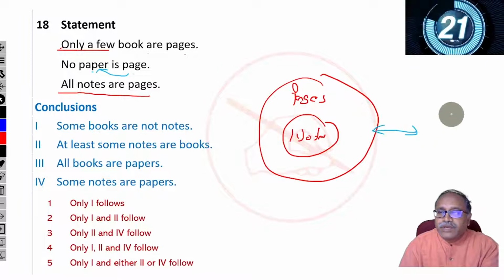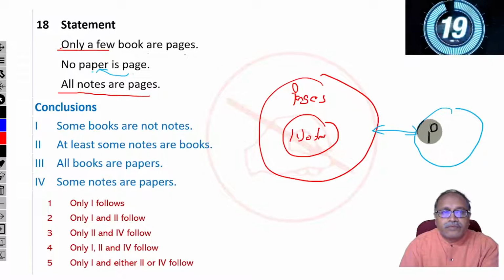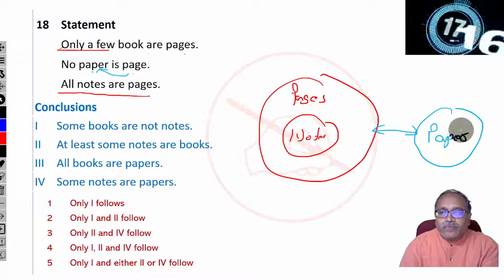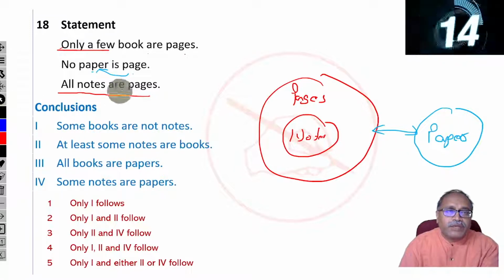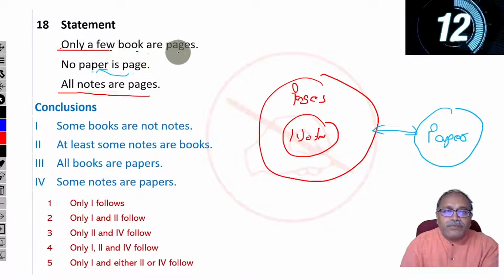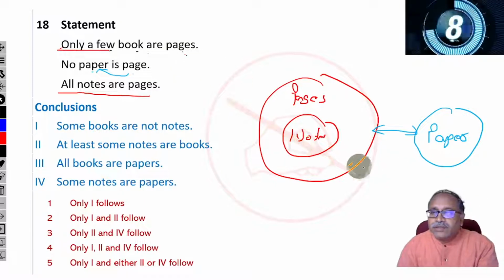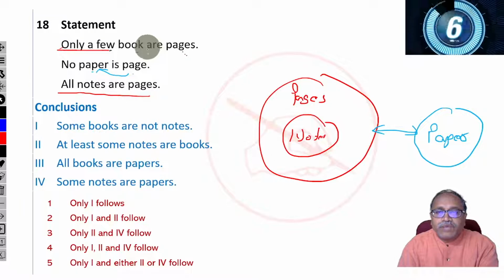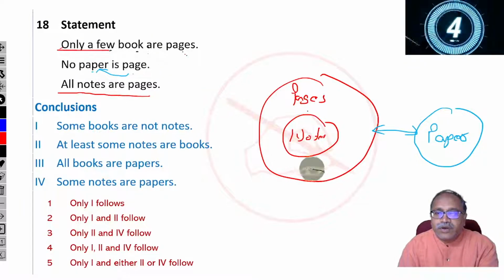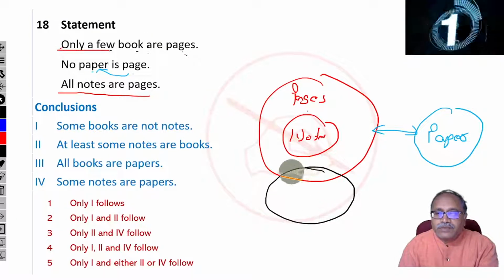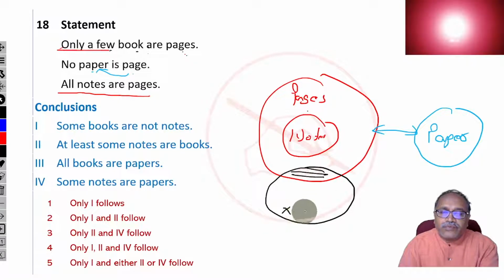This is page and this is paper. No page is paper. And the next one, only a few books are pages. So where is that? This is pages. Only a few books are pages. That means there are few books which are not pages.